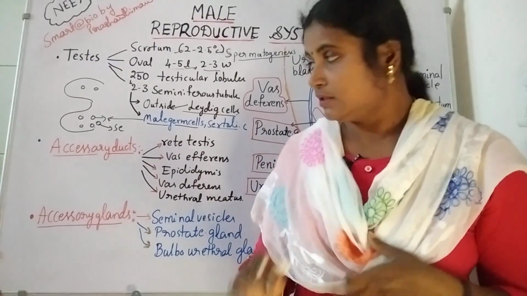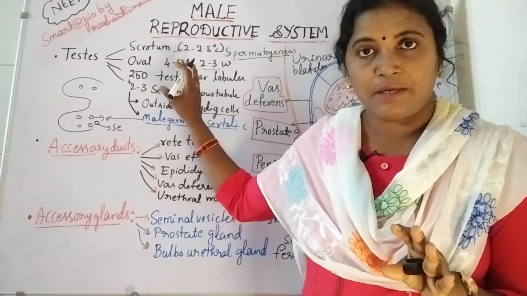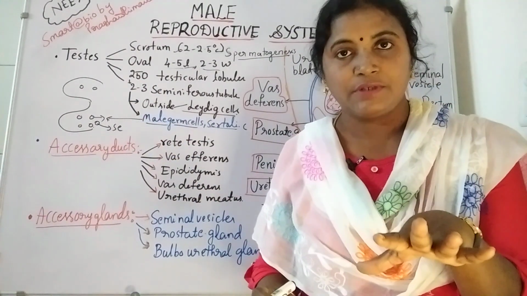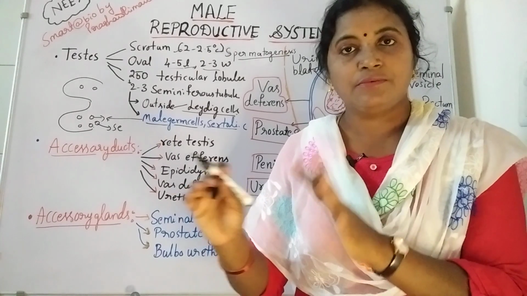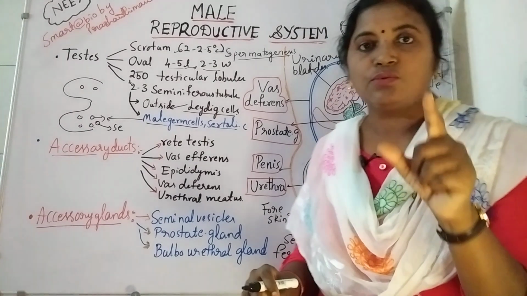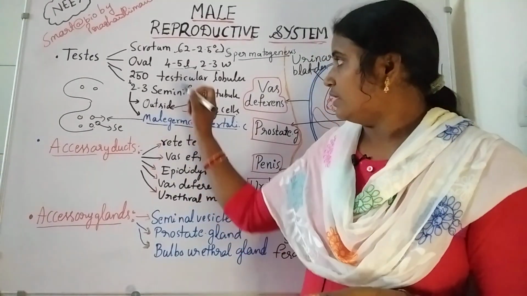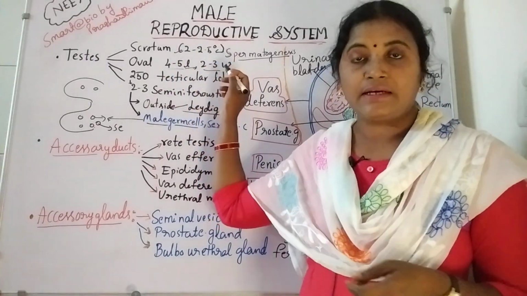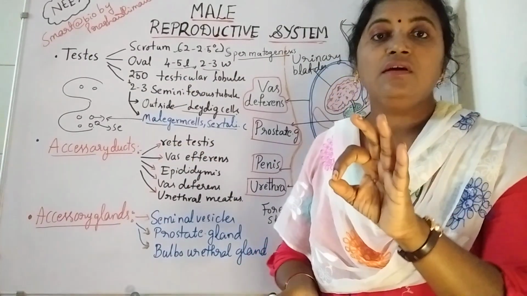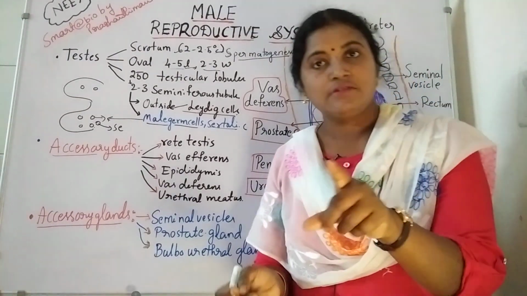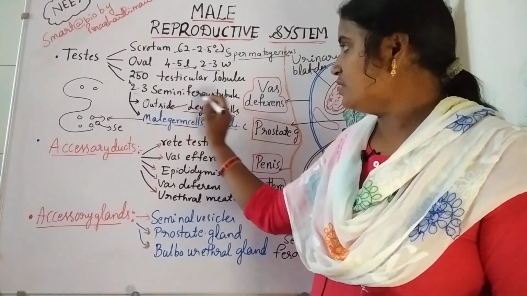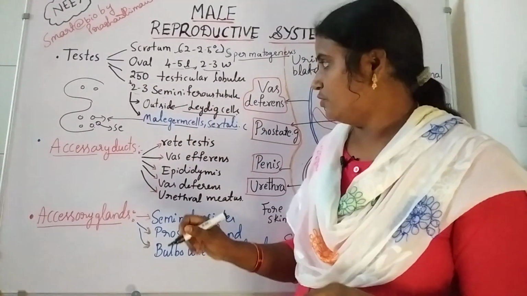Very important, listen. Once again I am repeating the testis points. The testis is present below the abdominal wall, and it is attached to the abdominal wall with a fibrous cord known as the gubernaculum. It is an oval shaped structure, with length 4 to 5 millimeters and width 2 to 3 millimeters. Inside it contains 250 testicular lobules. Inside each testicular lobule it contains 2 to 3 seminiferous tubules.